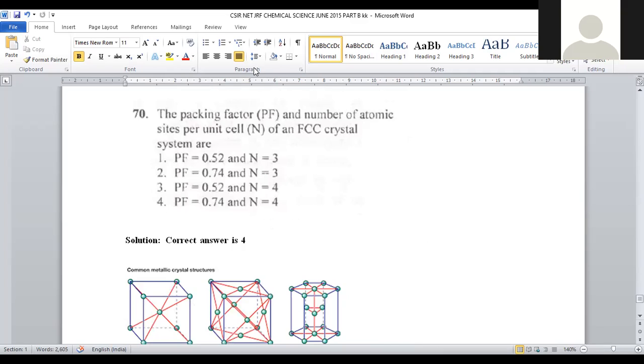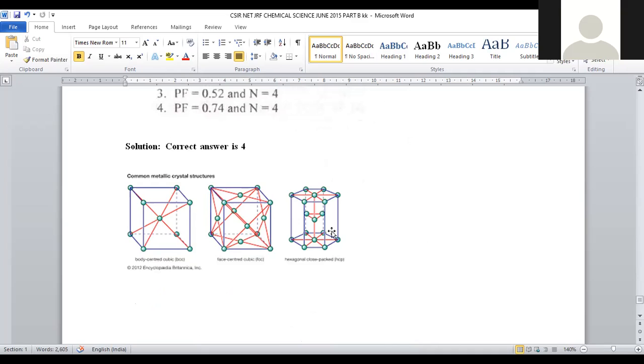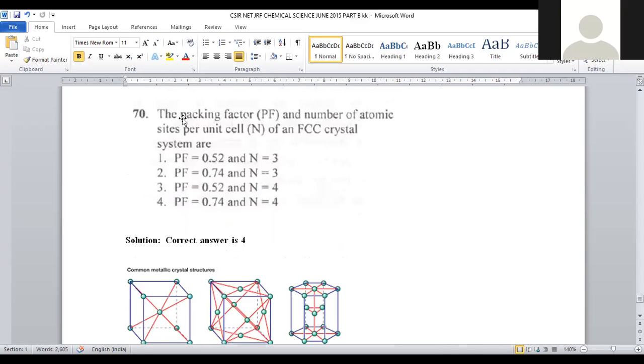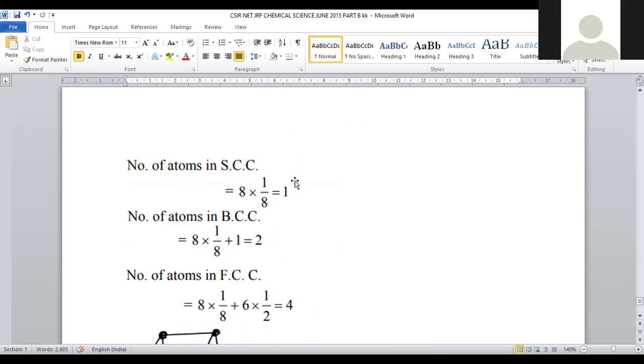It is a question from solid state chemistry, on the packing fraction PF and the number of atomic sites per unit cell for an FCC crystal. FCC denotes face centered cubic. All three structures are given: one is BCC, the second is FCC, and this is HCP, hexagonal close packing. Now we are discussing FCC, for which we have to find the packing fraction and the number of atoms per unit cell.